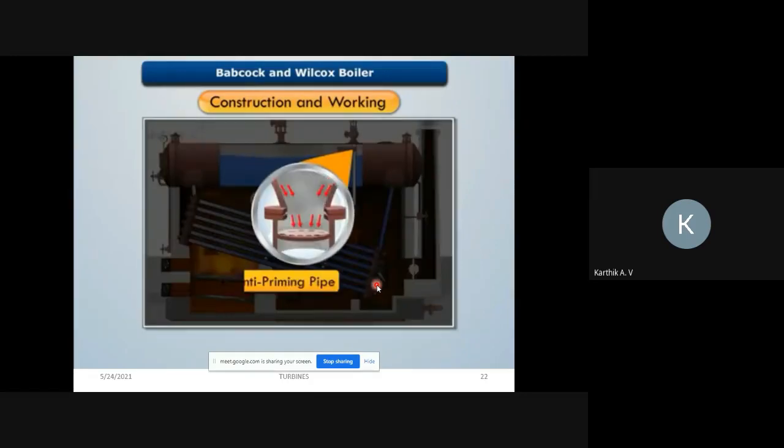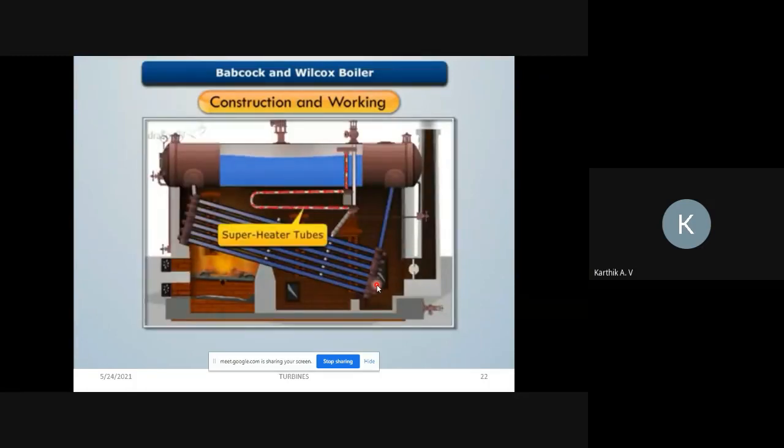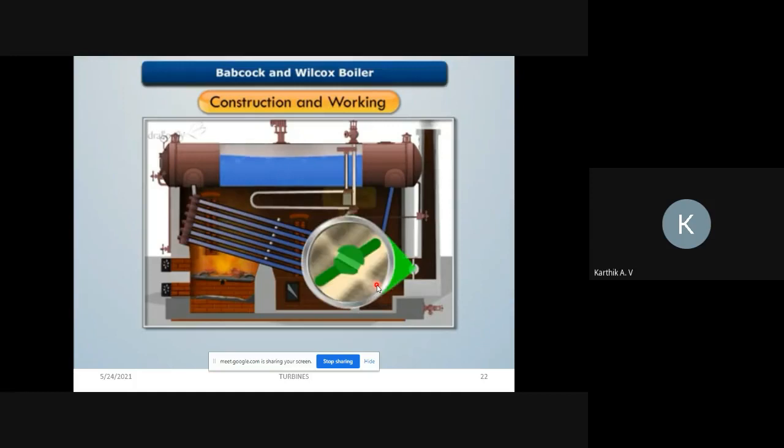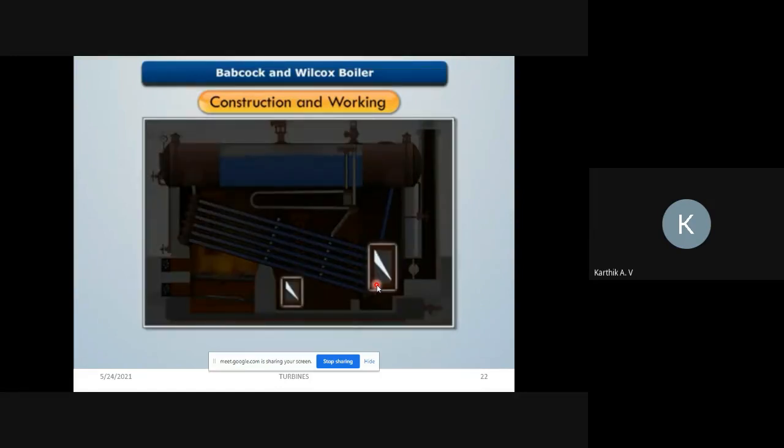Here, an anti-priming pipe is provided to separate water from the steam, and dry steam is then supplied to the superheater tubes. This converts the saturated steam into superheated steam, which can be taken out from the steam stop valve. Ash produced by the burning of fuel is collected in the ash pit, while the smoke is allowed to escape into the atmosphere through a chimney. A damper is installed to regulate the air supply into the firebox. The boiler operation is inspected through the inspection doors on a regular basis.